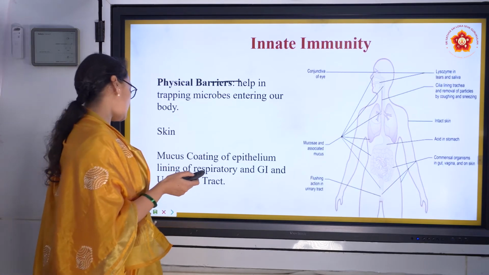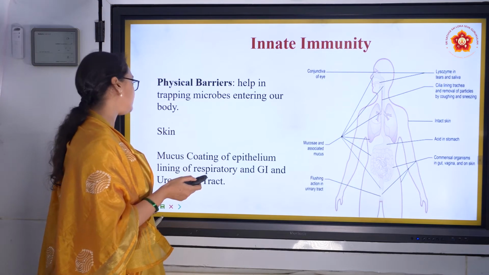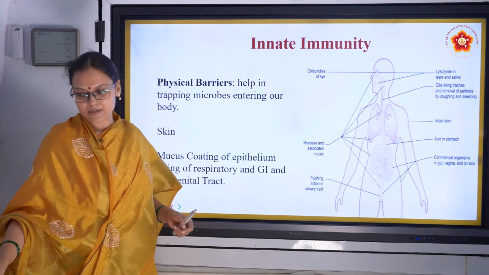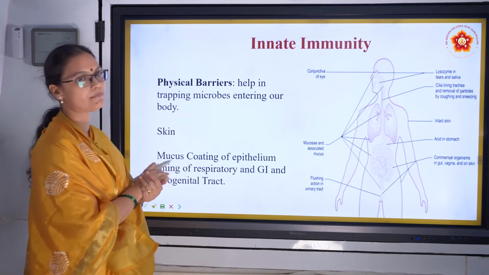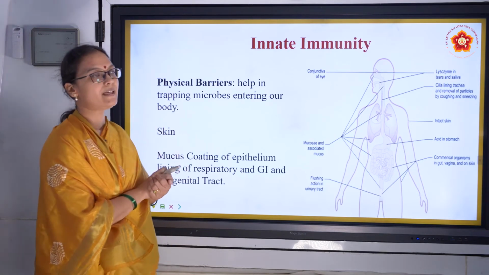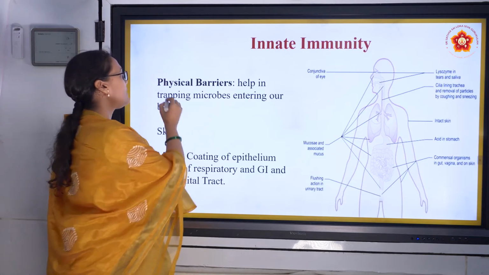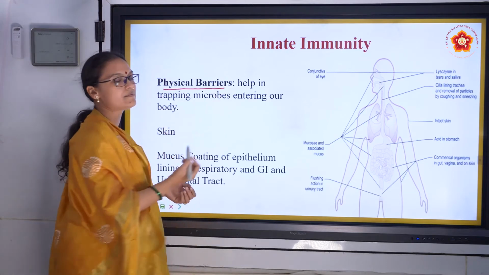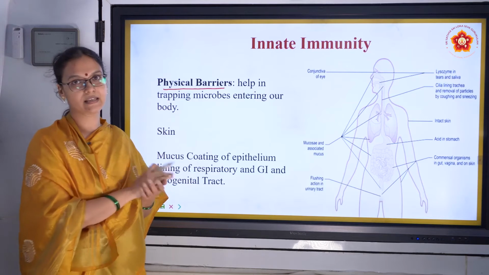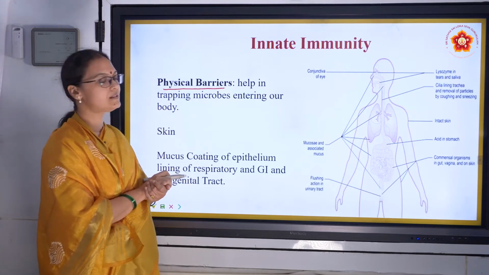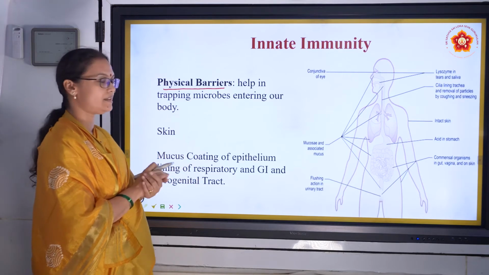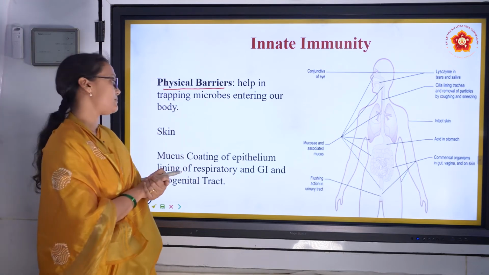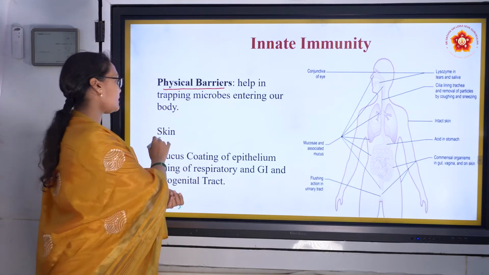First is innate immunity. As we spoke, innate immunity is present by birth. There are 4 barriers. The first type of barrier is the physical barrier. Physical barrier means that which is physically seen. The first physical barrier is skin. Another is the mucus coating of the epithelium throughout our body.